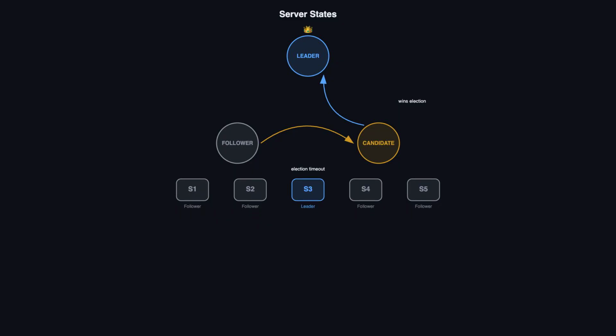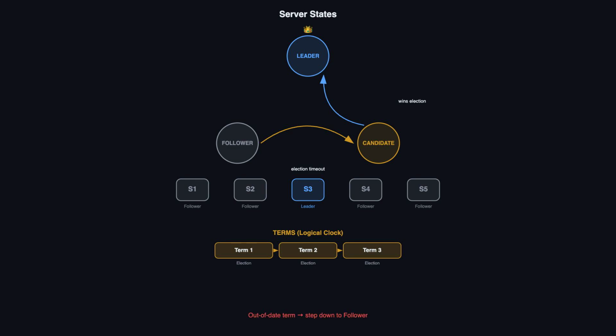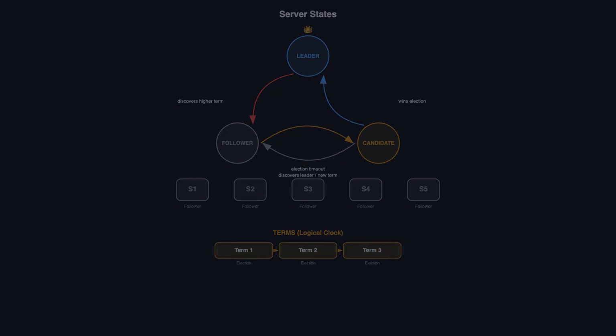There's one more critical concept. Time in Raft is divided into terms. Each term begins with an election. Terms act as a logical clock. If a server ever discovers that its term is out of date, it immediately steps down to follower. This prevents stale leaders from causing problems. Let's walk through an actual leader election, step by step.